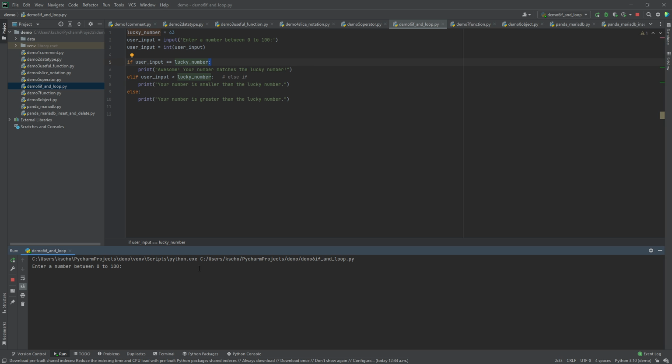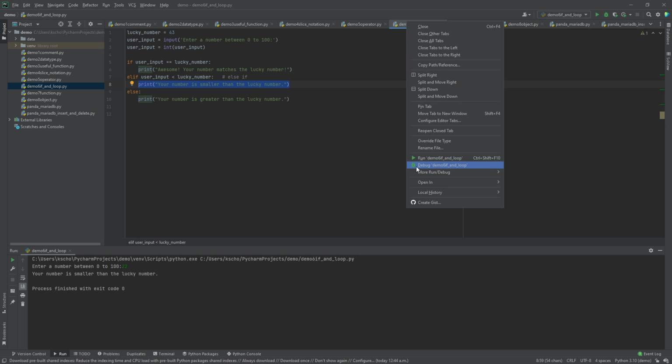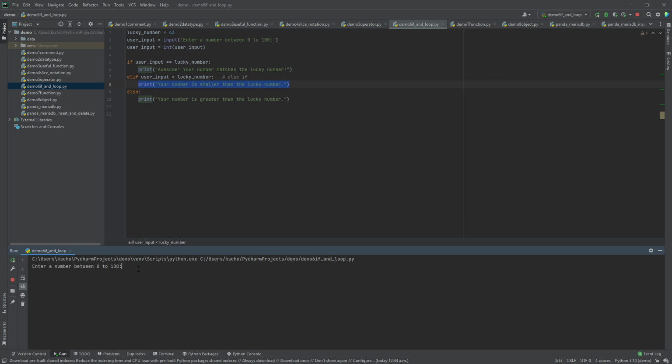So here, if I enter my number like 22, it will say my number is smaller than the lucky number, because I don't fulfill this requirement, but I fulfill this requirement. So I end up printing the sentence here. And the same logic applies. If my number is the same as the lucky number, I will already execute up to here, and then I will print the result here.